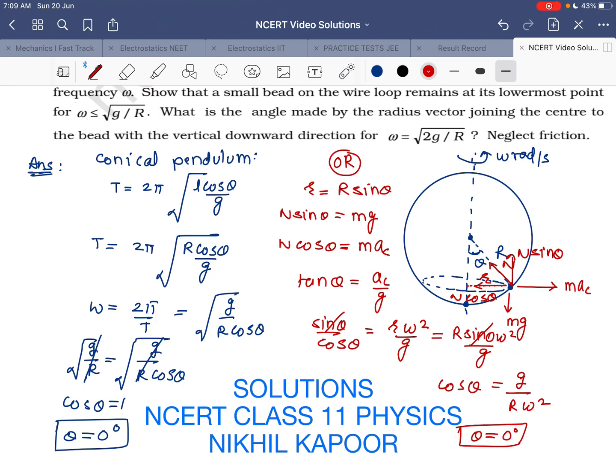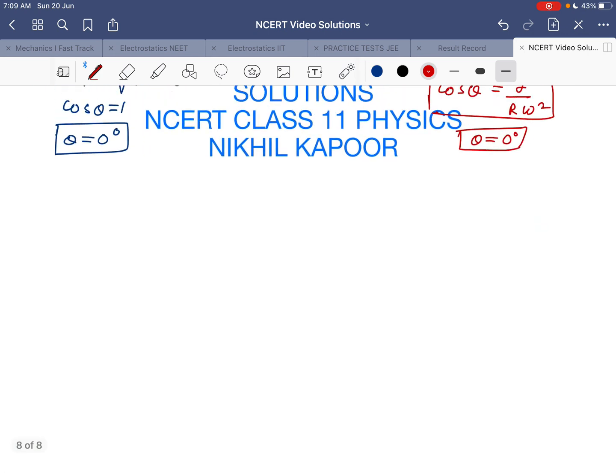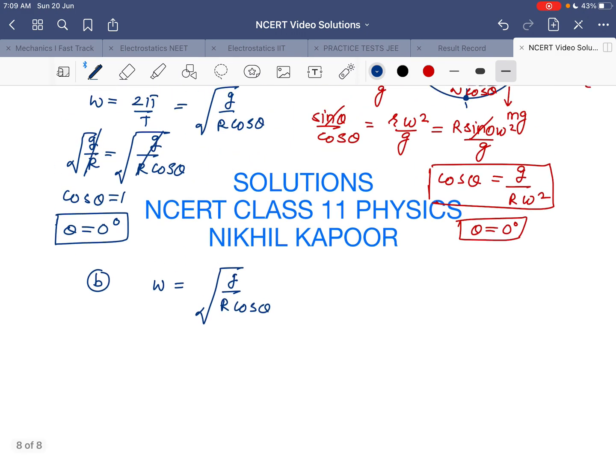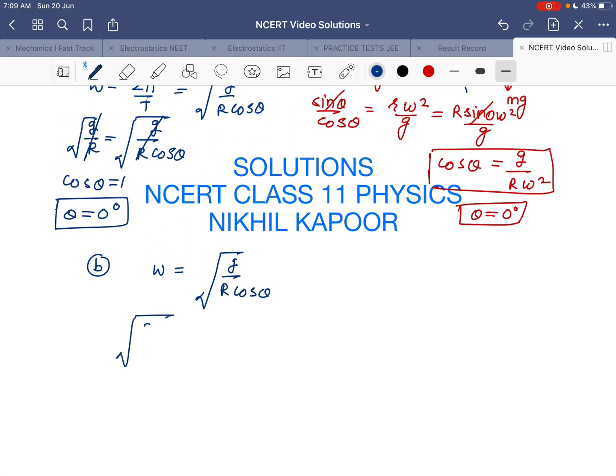Now as we have the formula that cos theta is g upon R omega square, or omega is under root g by R cos theta, for the second case we can find the angle made by the radius vector after putting the omega. So in the B part of this question, omega is under root of 2g upon R, which is equal to under root of g upon R cos theta.